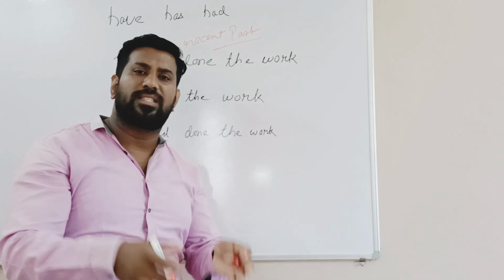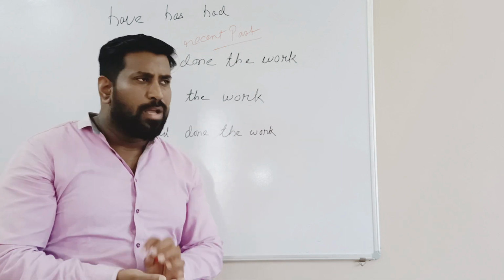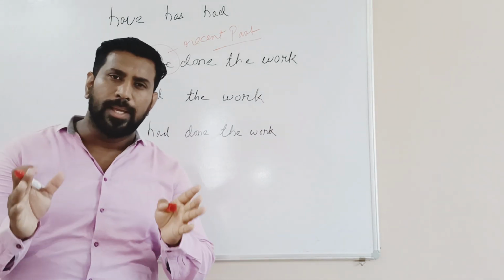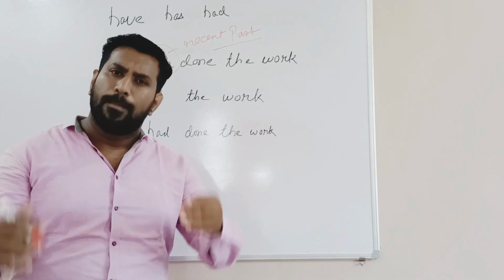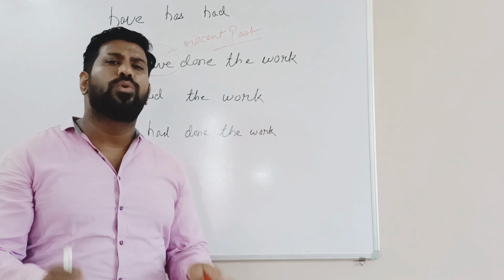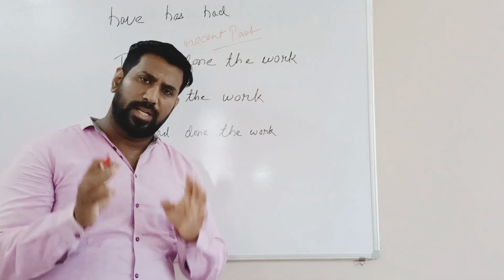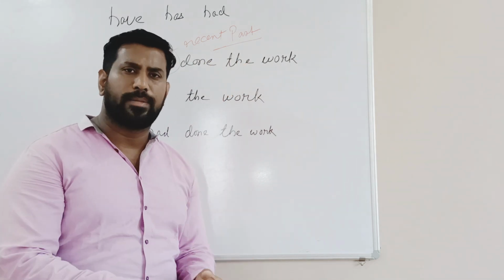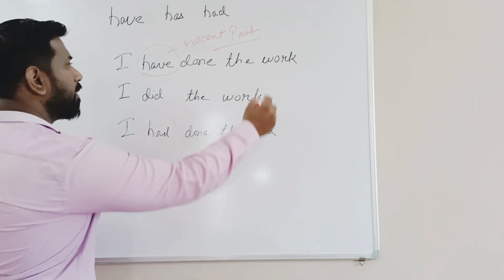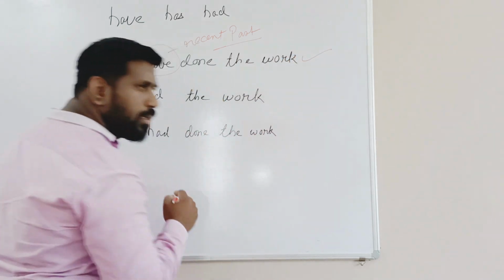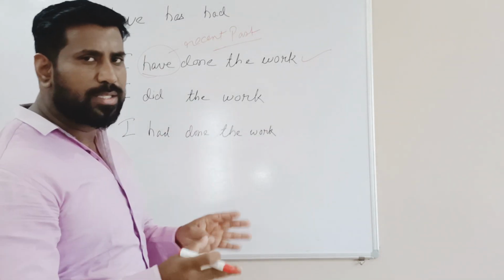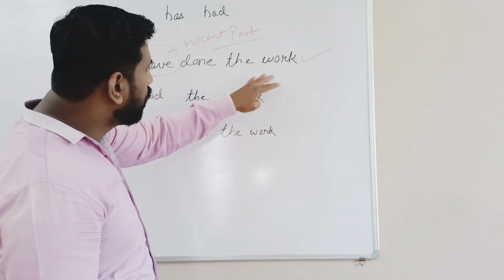Anything that is done in the recent past, where we are using the sentence in the present, we do not need to tell the time. So in this sentence, I have done the work, that means the work is done in the recent past. So this sentence will be correct because this work is done in the recent past. We have not used any time.